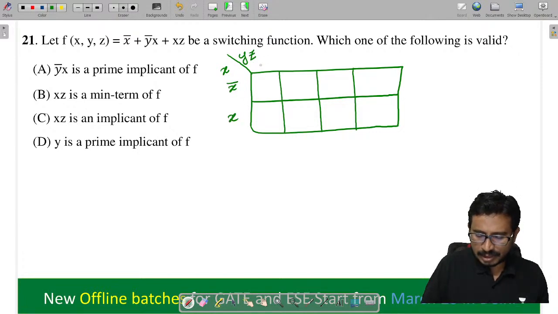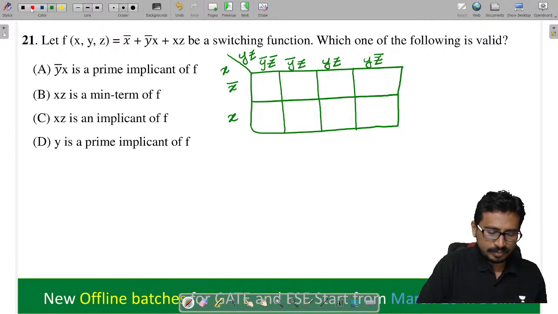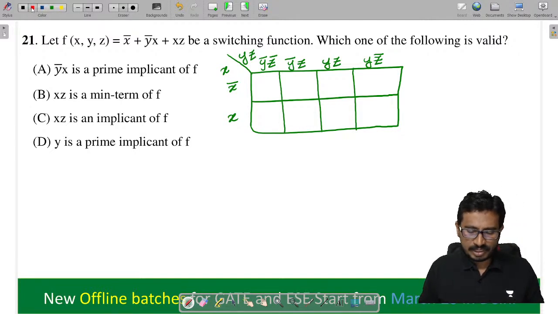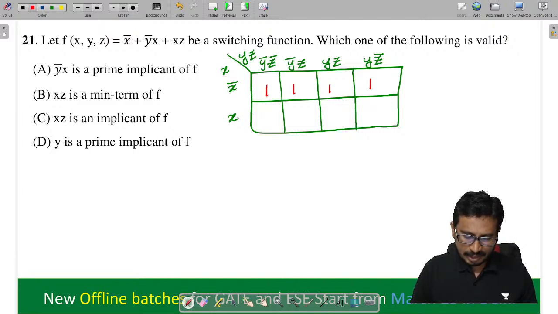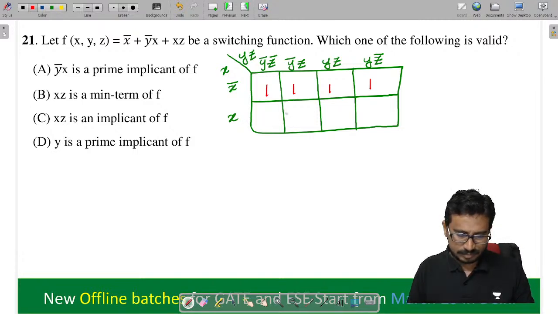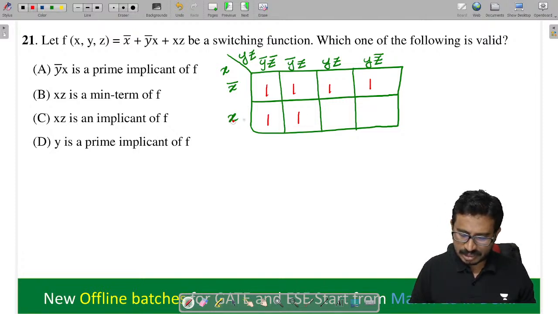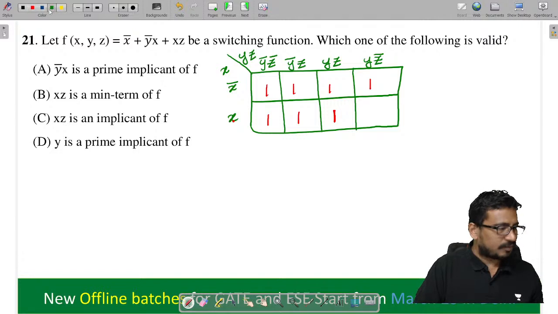Now, X bar is given, so these are the minterms we can locate. Next, X Y bar, where we get the scenario of X and Y bar. Next, X Z will come here, isn't it?